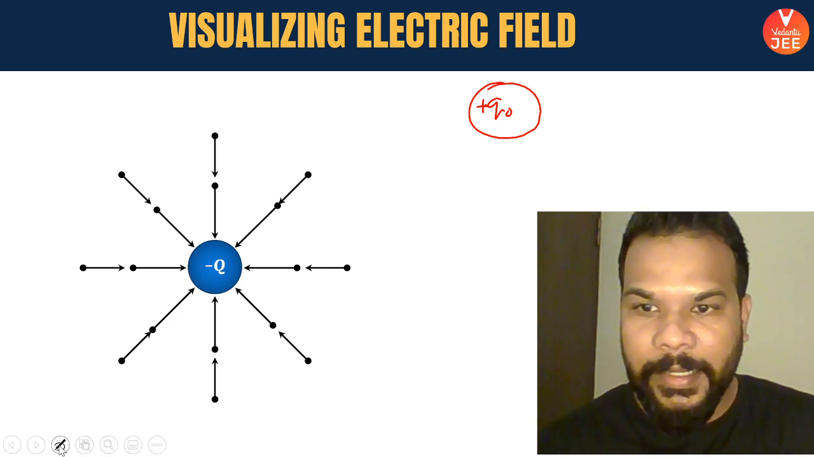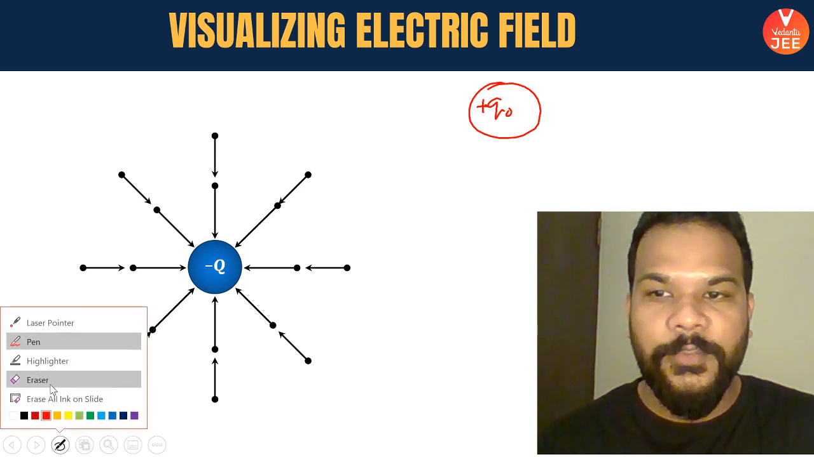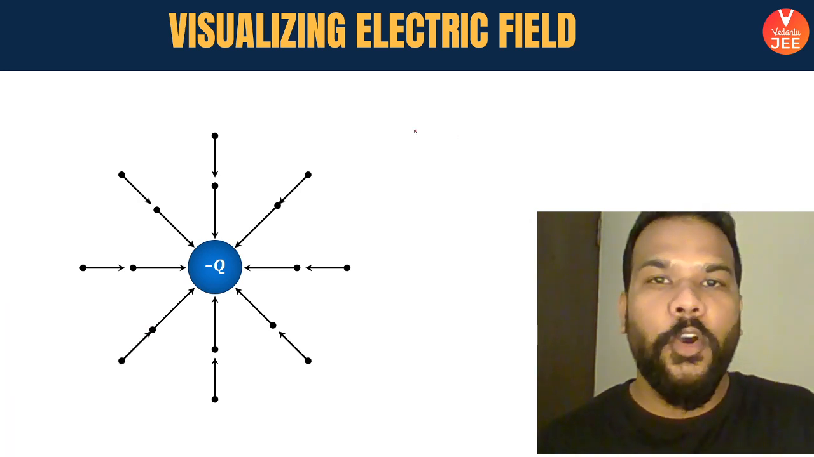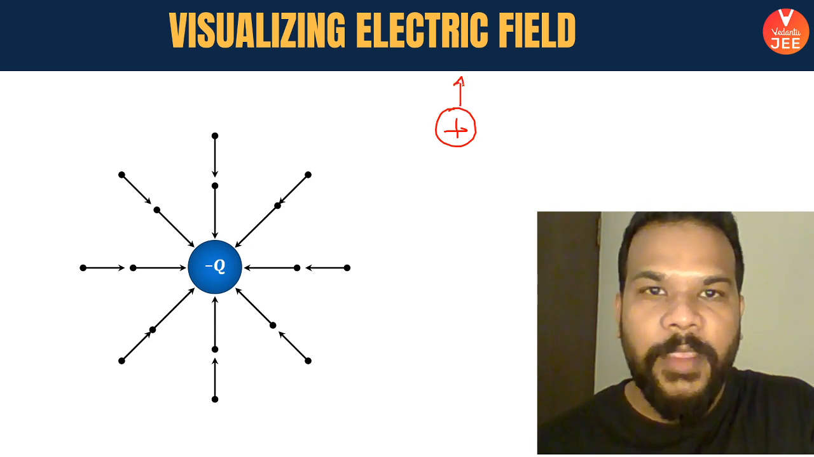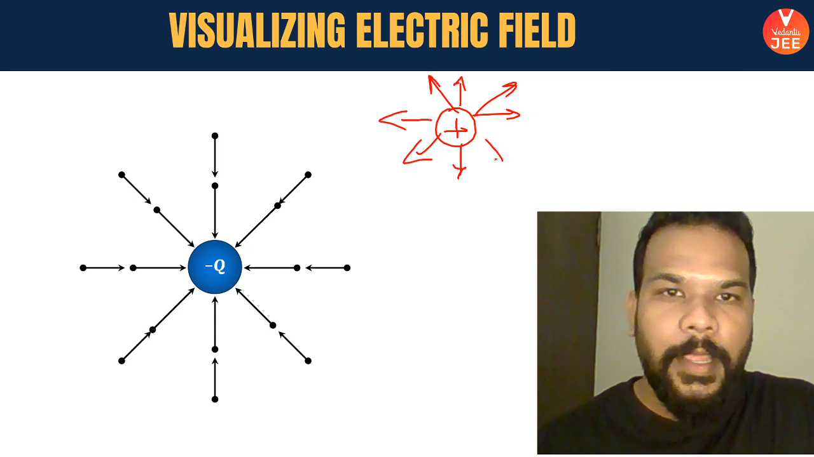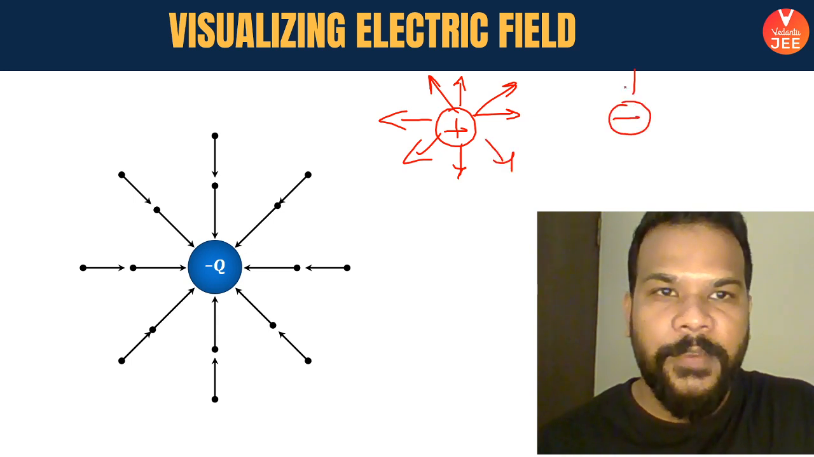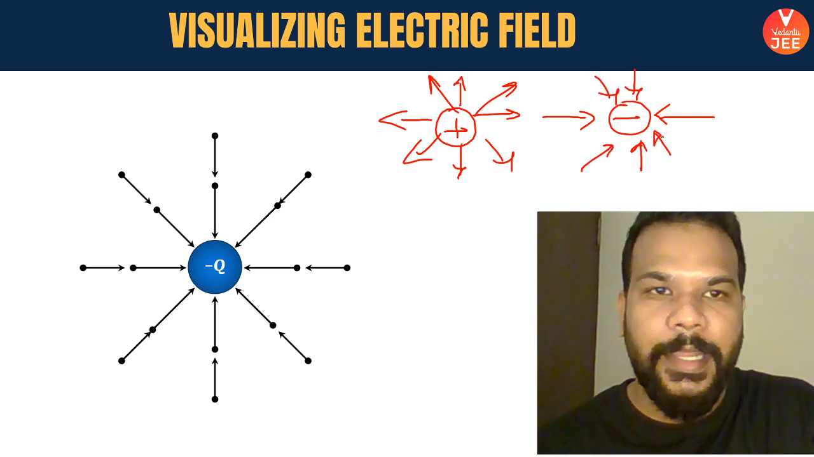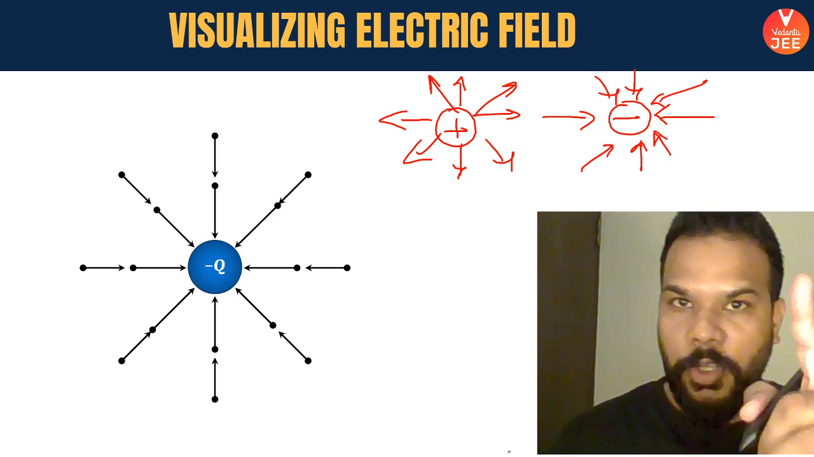I hope things are clear for all of you. For a positive charge, the electric field lines will always go away from the charge like this in all possible direction. And for a negative charge, the electric field lines will terminate on the negative charge from all possible direction. Okay, these are the directions of electric field.